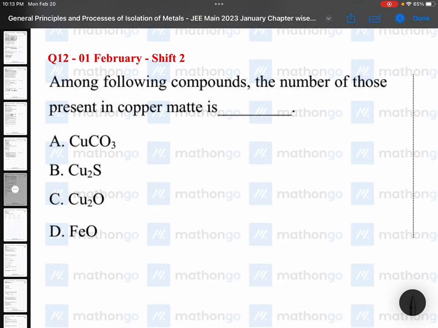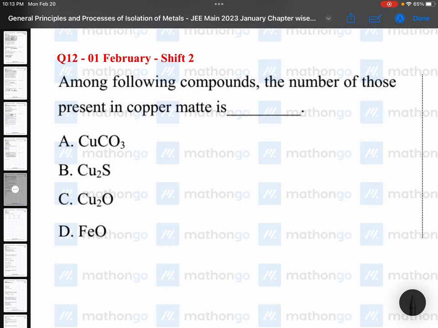Among the following compounds, the number of those present in copper matte is? Copper matte, we get FeS and Cu2S. Now Cu2S is available. He is asking among the following compounds the number of those present: CuCO3, Cu2O, Cu2S. Maybe iron oxide is not present, iron sulfide is present. Okay, copper matte.